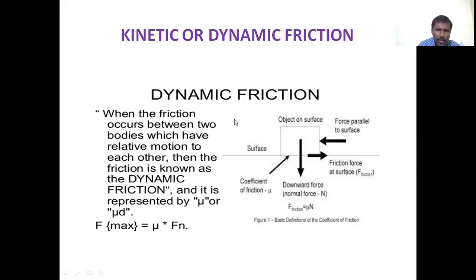That is, what is kinetic friction or dynamic friction? The friction that occurs between bodies which have relative motion to each other is called dynamic friction or kinetic friction. Here the two bodies are in relative motion, they are in motion, so that is why this friction is called kinetic or dynamic friction.